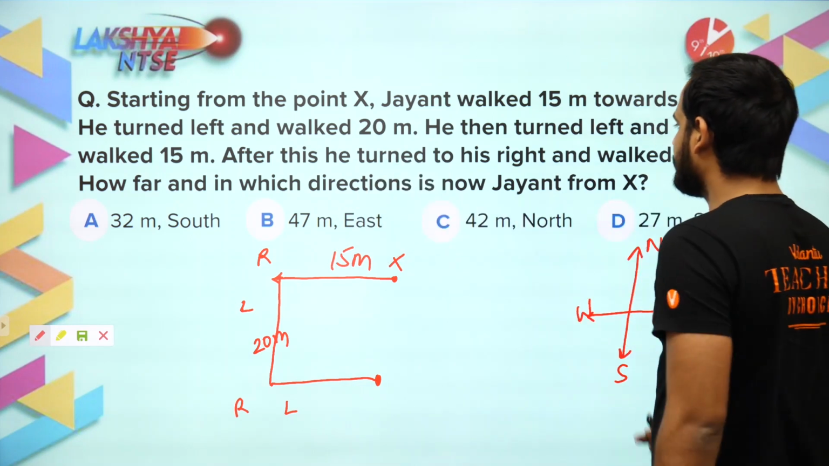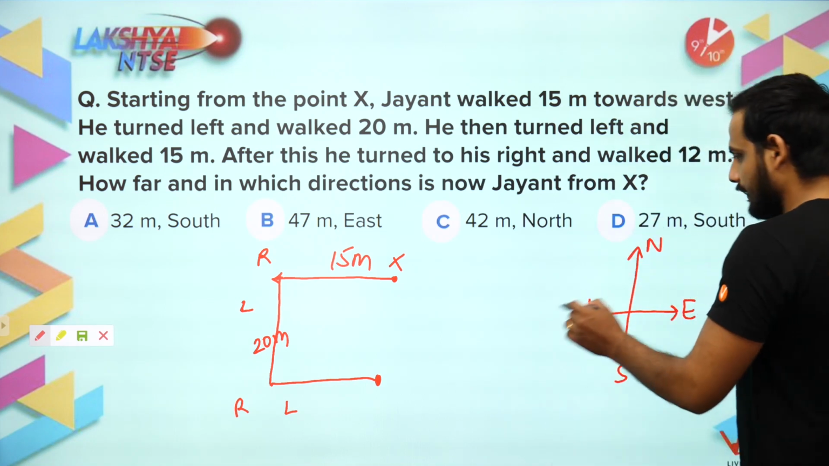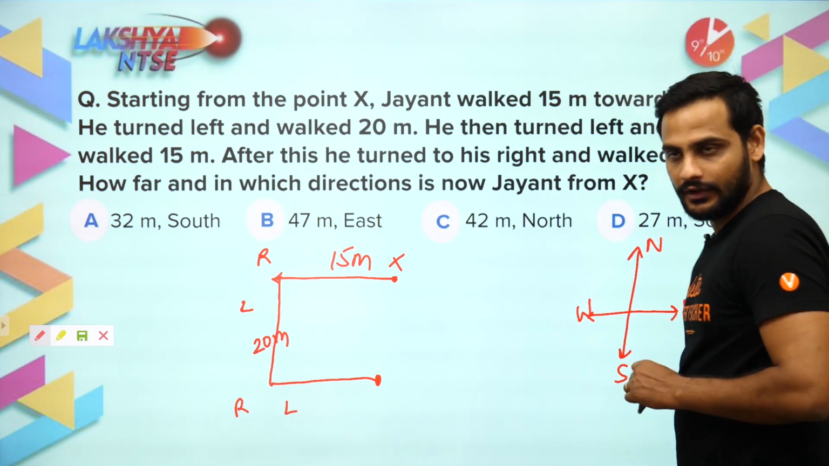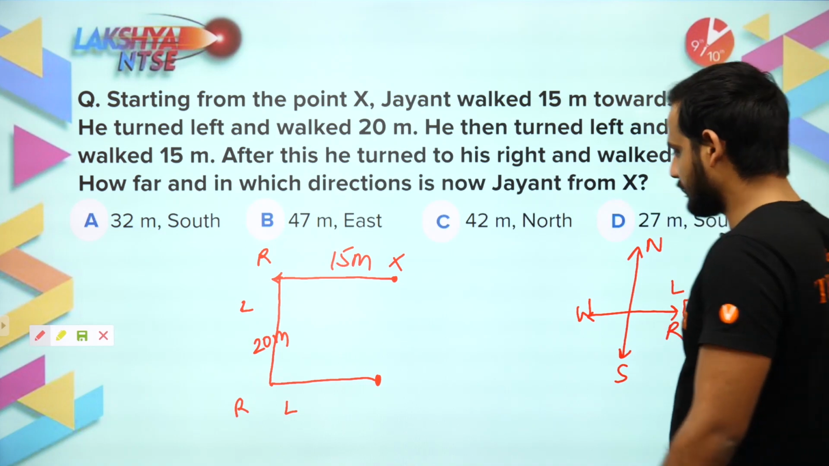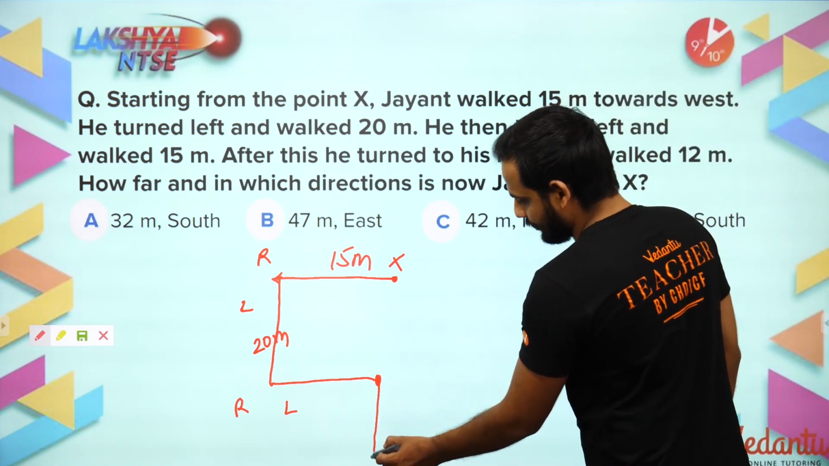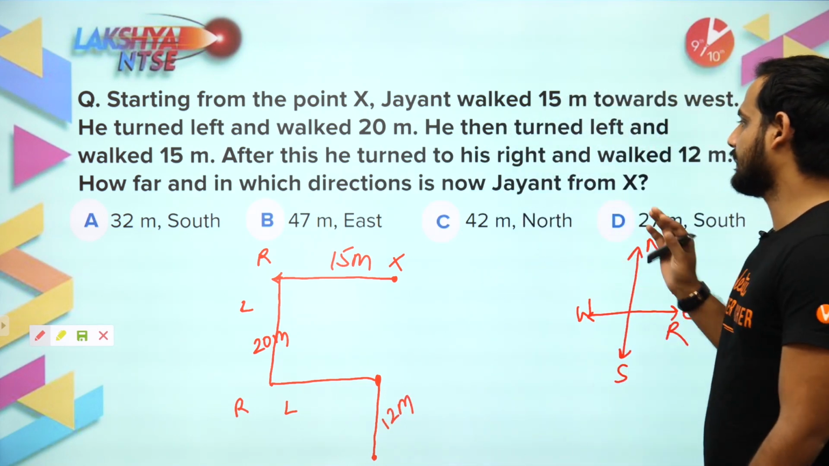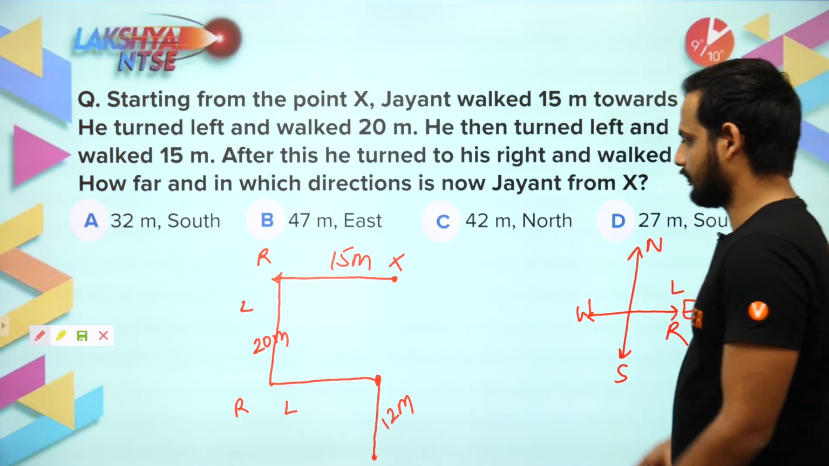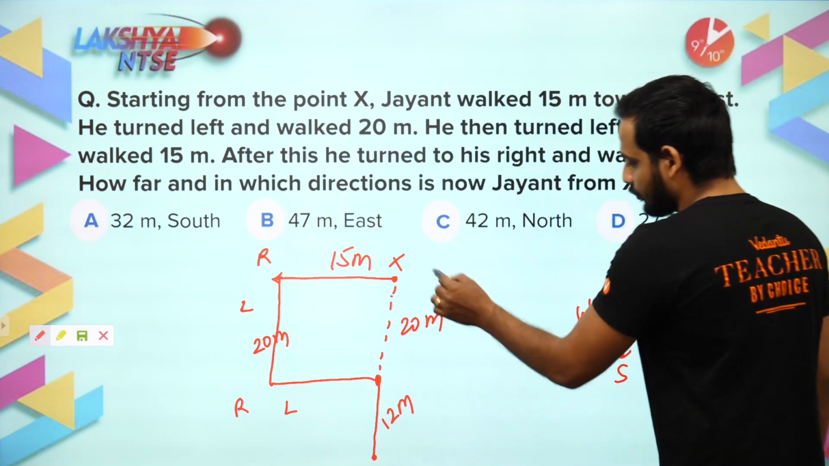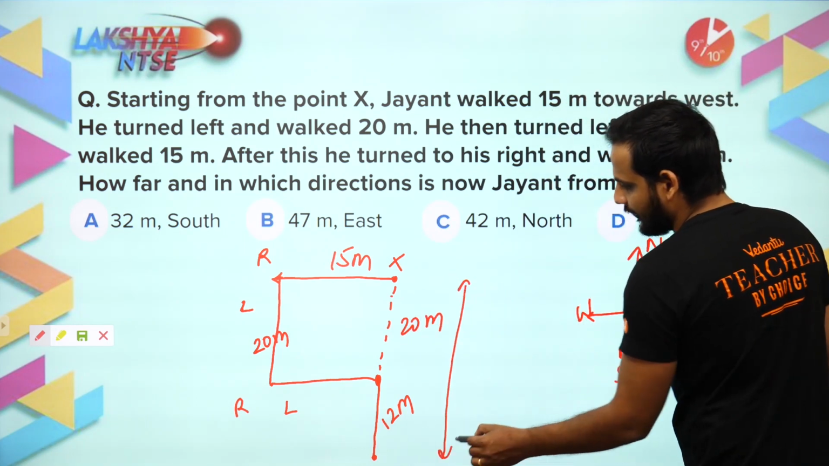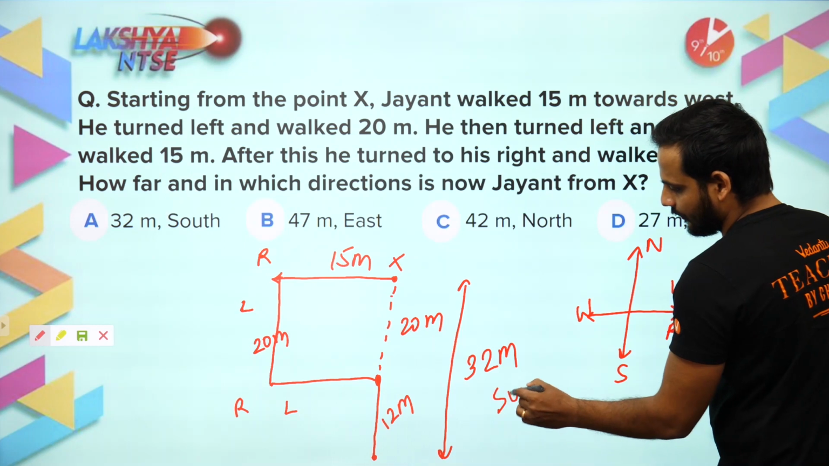Then he turned to his right and walked 12 meters. That means now he is facing the east direction. For east, this is the left, this is right. He turned to his right, that means downside, and walked 12 meters. Now they are asking how far, and in which direction, Jayant is from X. This is 20 meters and this is 12 meters, so the total distance will be 20 plus 12, which is 32 meters, and from X it is towards south.